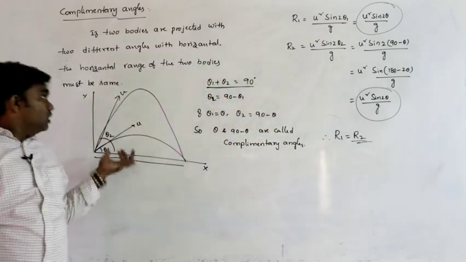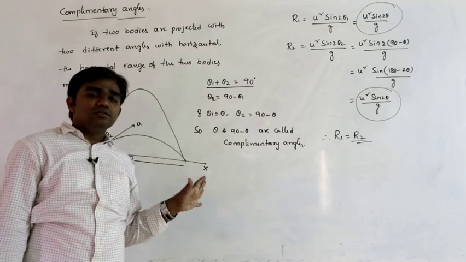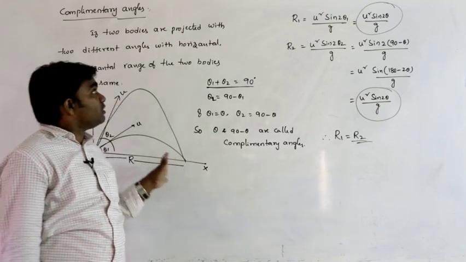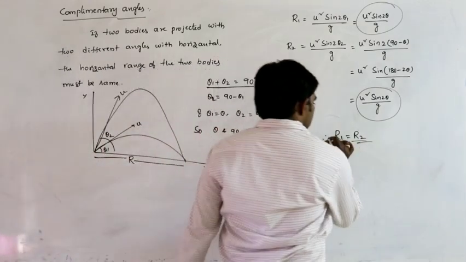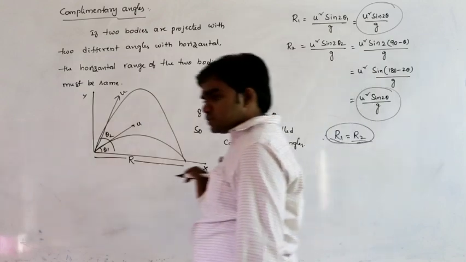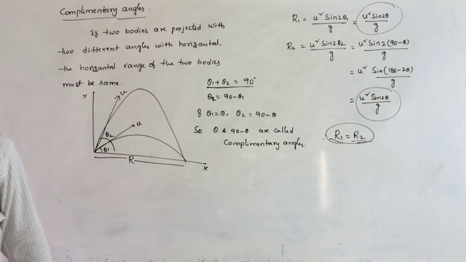So how can you define these complementary angles? The two bodies are projected such that their horizontal ranges must be same, so that those angles are called complementary angles. That is important. One is theta, another one is 90 minus theta.